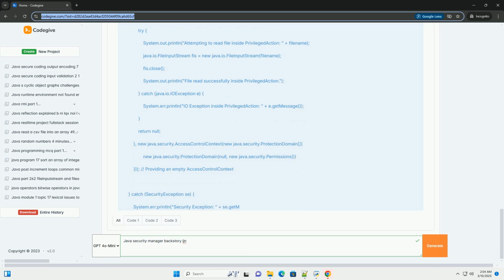3. The AccessController class. The java.security.AccessController class provides the checkPermission method, which is the central entry point for permission checking. The AccessController walks up the call stack, the chain of methods that led to the current operation, to determine the permissions of all the code in the call stack. The AccessController considers the protection domains of the classes involved.